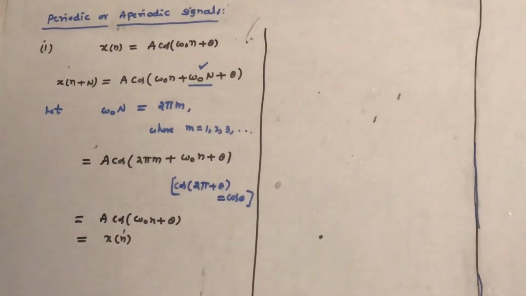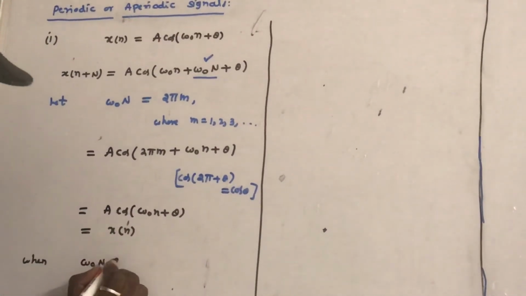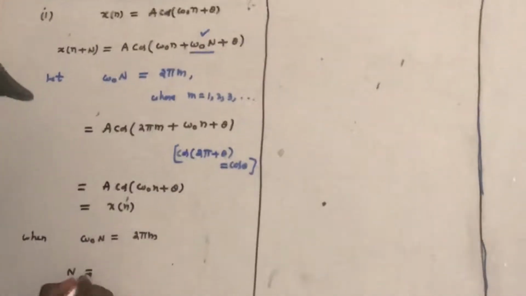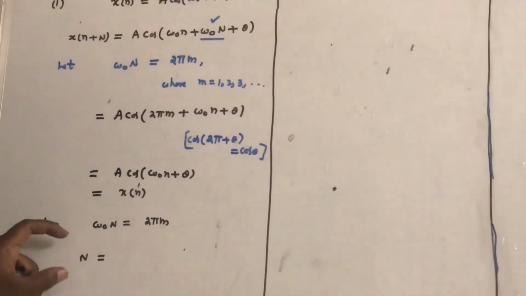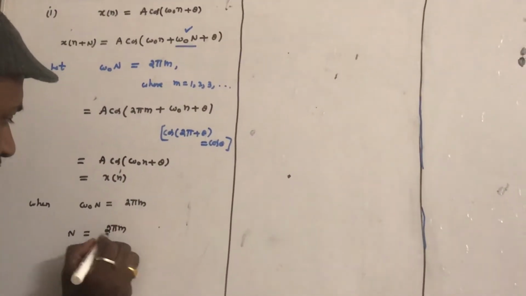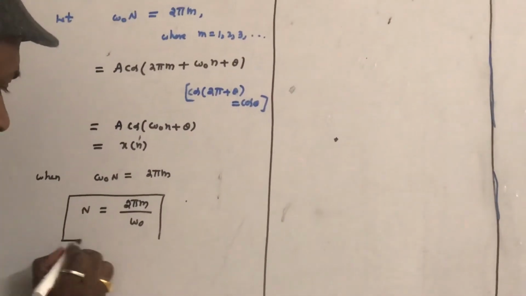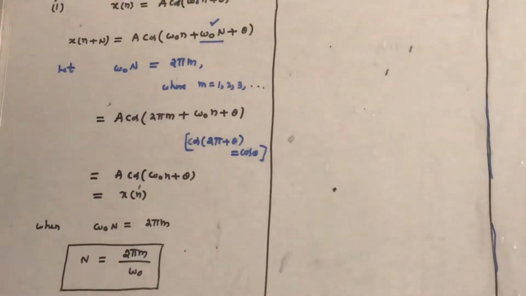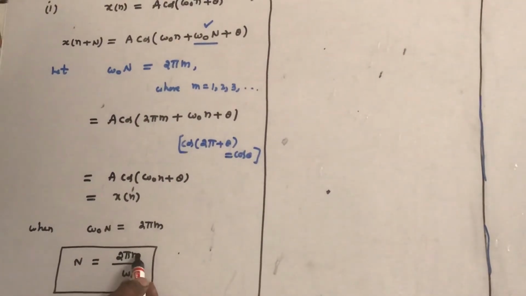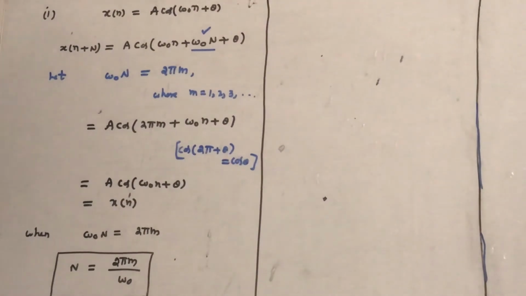So this happens when omega 0 into capital N is equal to 2 pi m. Here capital N, as I said earlier, is the smallest such value, and it is the fundamental period of the discrete time signal. If you take omega 0 to the other side, it becomes N equal to 2 pi m by omega 0. This is the formula you have to use to calculate the fundamental period of a discrete time signal, where m takes the values 1, 2, 3, and so on. N is the number of samples.